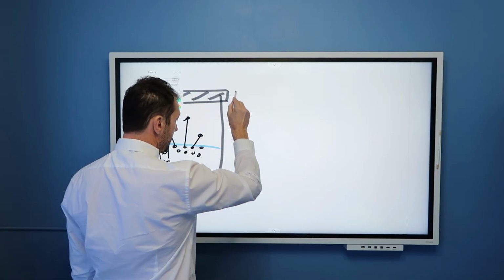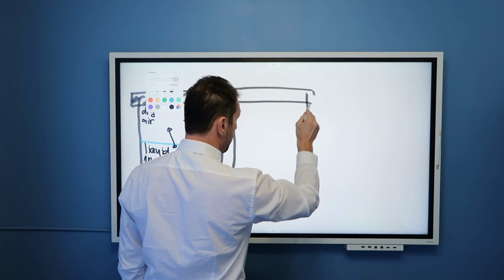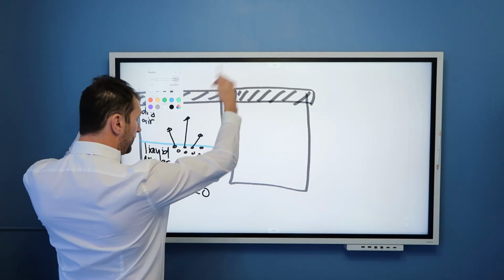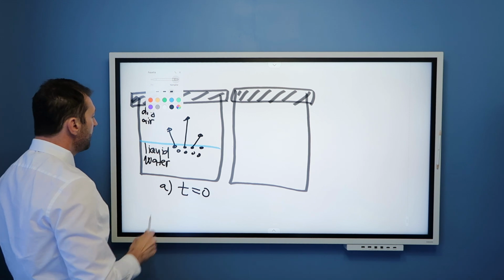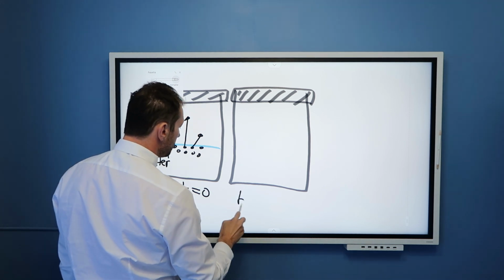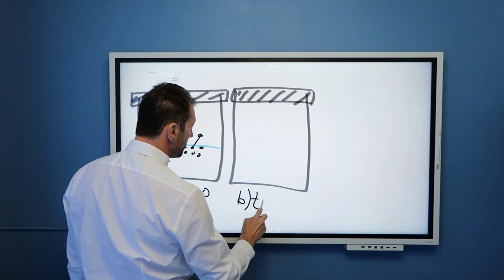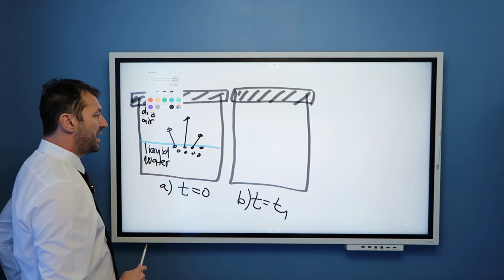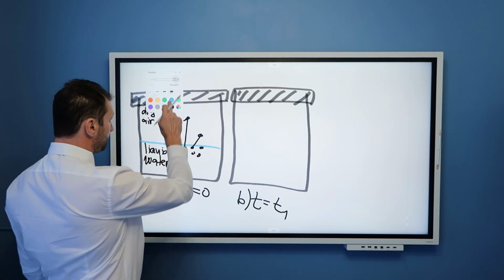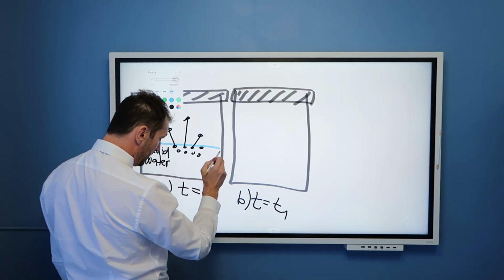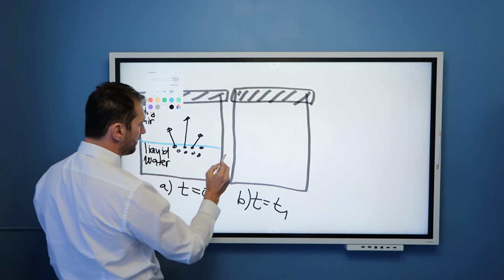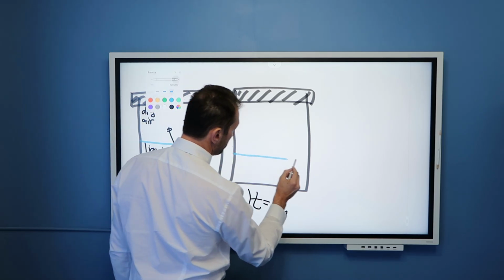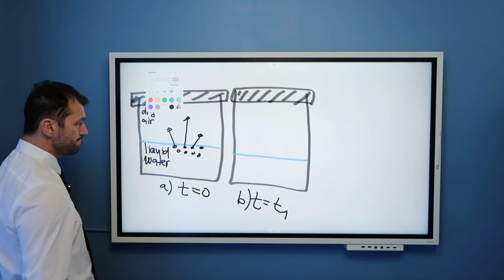Now let us look into this case after some time. So we have the same container. We have this solid lid. It is very important that the lid is solid. Nothing can come in or leave. And in instant B, we have T equal T1. Some time has passed. Now, a little bit of this liquid water evaporated, so the grade line of liquid water will be lower compared to here.